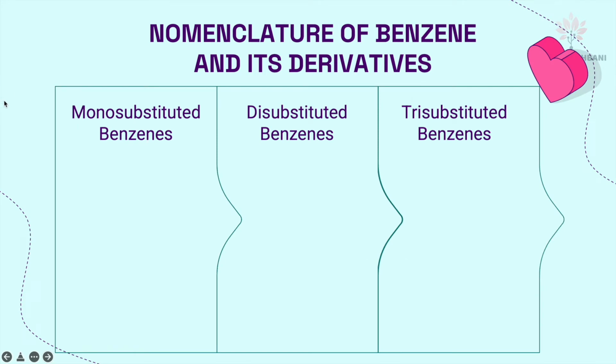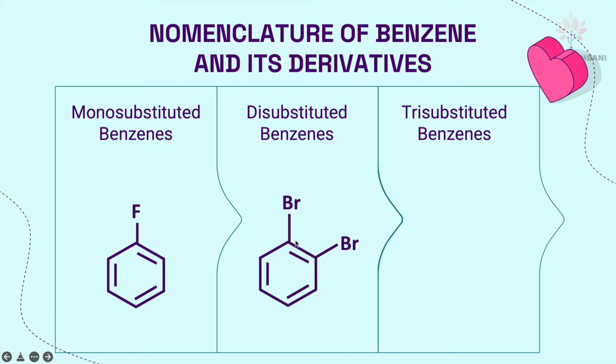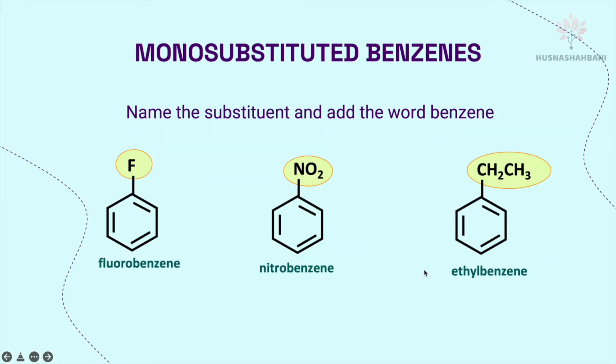Nomenclature of benzene and its derivatives. There are monosubstituted benzene, disubstituted benzene, trisubstituted benzene, and more than 3 substitutions, 4 or above. Monosubstituted means 1 substituent at the benzene ring. Di means 2 substituents at the benzene ring. Tri means 3 substituents at the benzene ring.